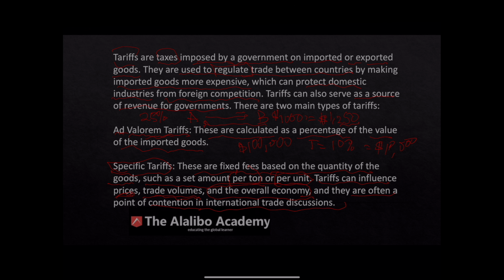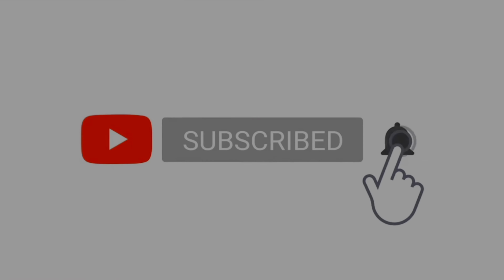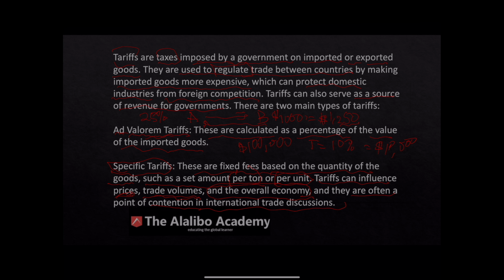When they tag on tariffs on imported goods, they become more expensive because the tariffs are passed on to the consumer. They are also used to protect domestic industries. The importer sometimes will look inward and say, wait a minute, the goods are becoming more expensive, the tariffs are beyond my means. I'm going to look locally, buy locally, and support the local industry. And sometimes that protects the local industry from foreign competition.